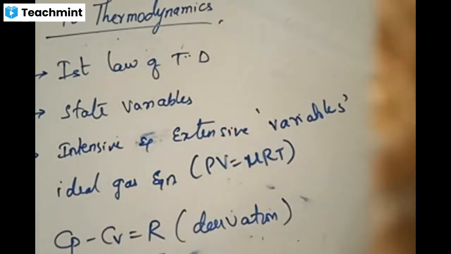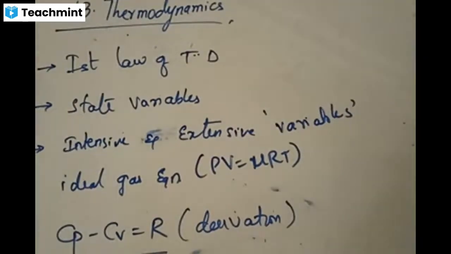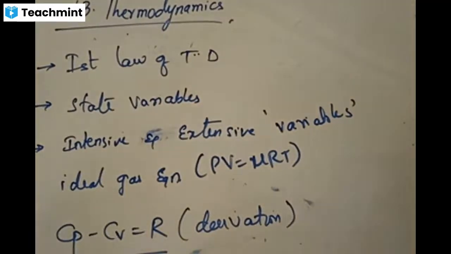We have seen the zeroth law, which states that if two systems are separately in thermal equilibrium with a third system, then those two systems are said to be in thermal equilibrium with each other. What is thermal equilibrium? Thermal equilibrium is that point in a system where there is no more transfer of heat or energy from one system to the other.